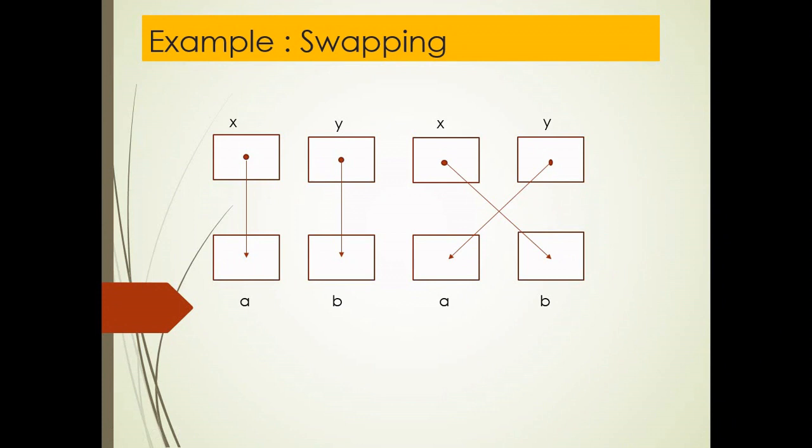Pointers are also used to achieve clarity and simplicity of the program, and they provide more compact and efficient coding. Pointers are also used to return multiple values via functions. When I discuss pointers and functions, I will show you with an example. And pointers are also used for dynamic memory allocation.